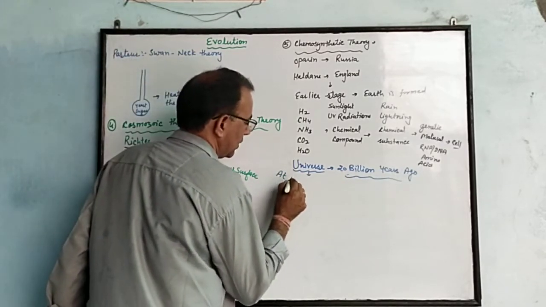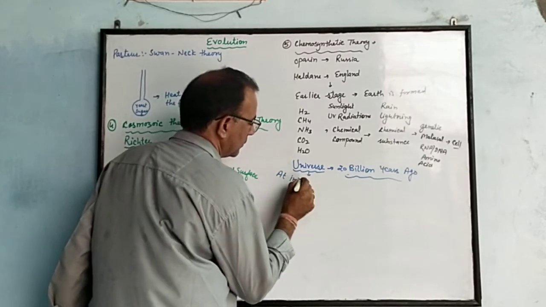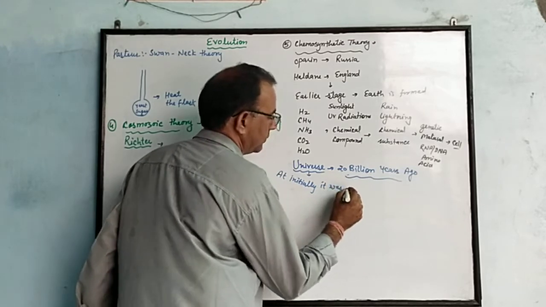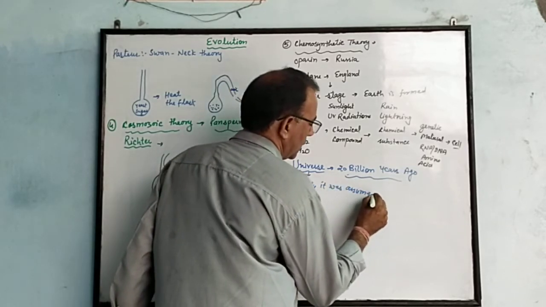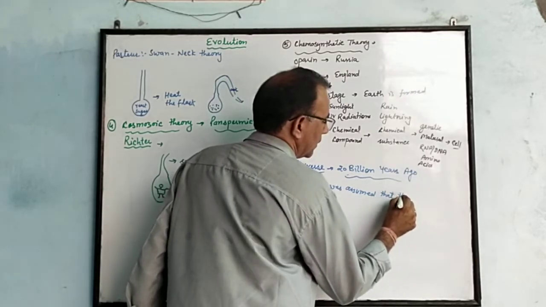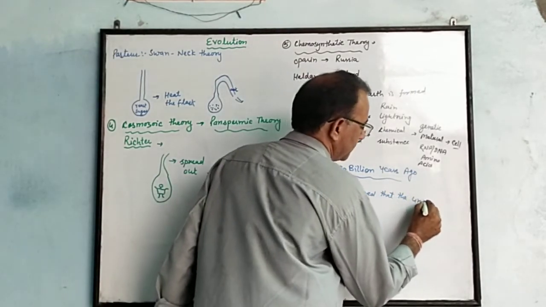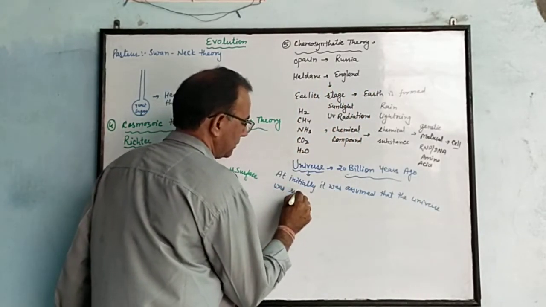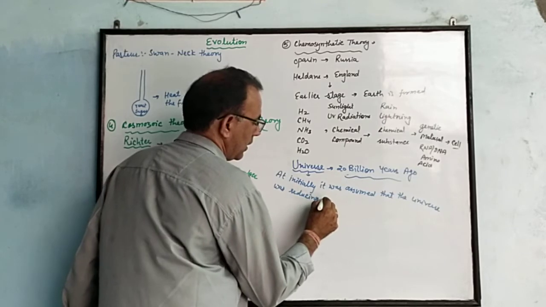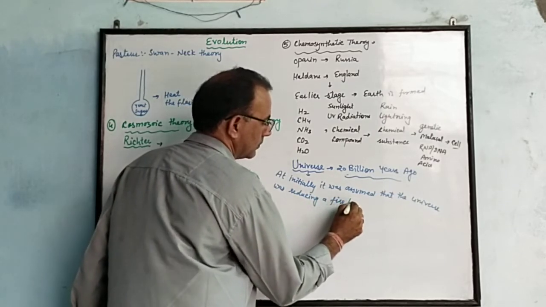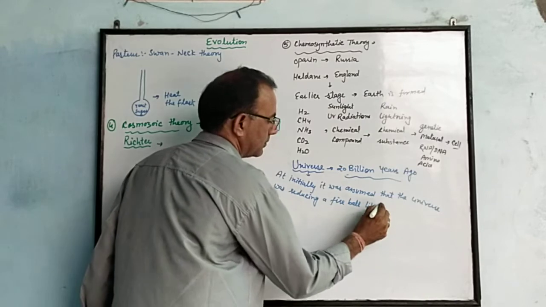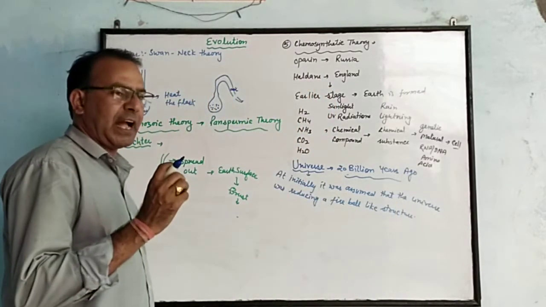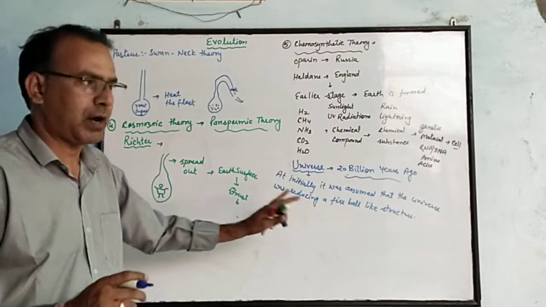Initially it was assumed that the universe was a fireball-like structure.